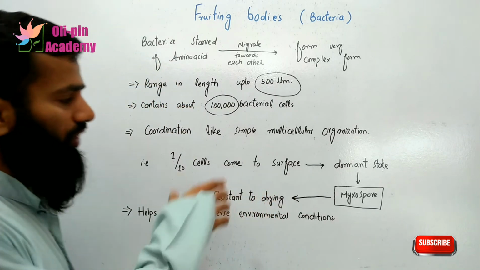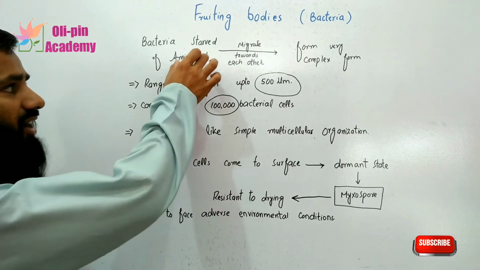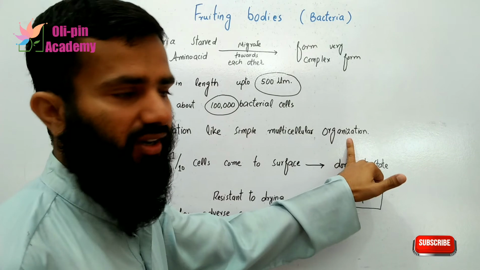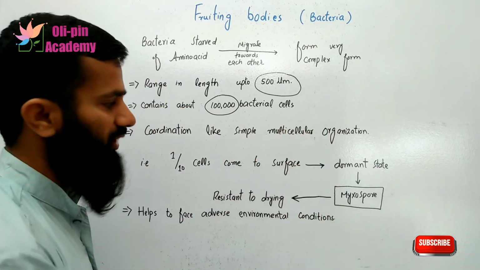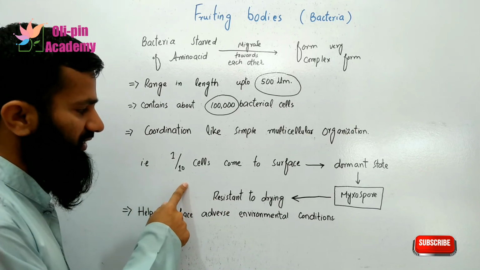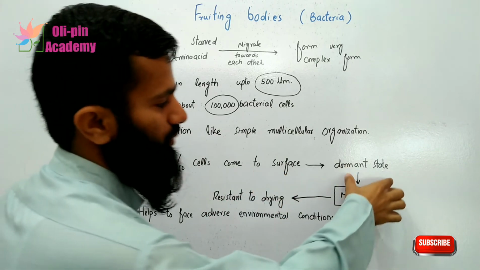That is how the fruiting bodies relate to the simple multicellular organization: about one in 10 cells comes to the surface and changes its state to a dormant state.